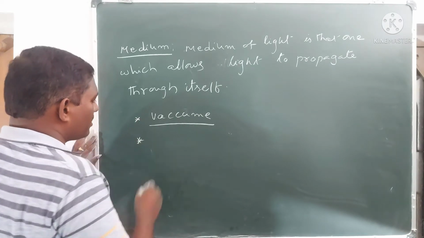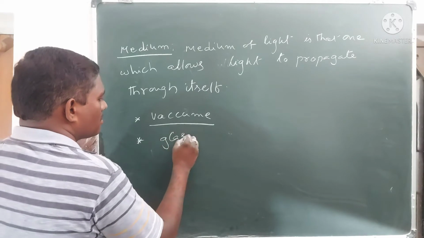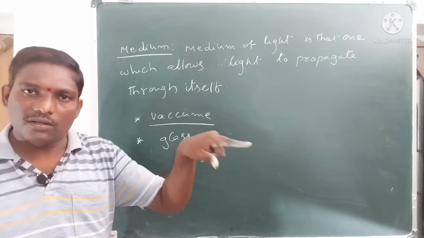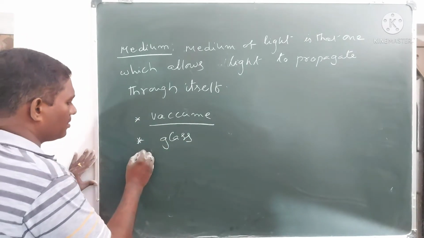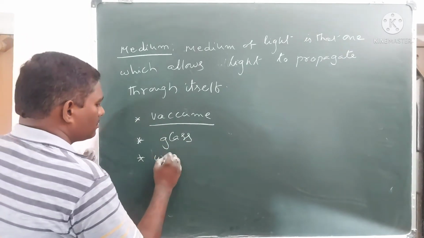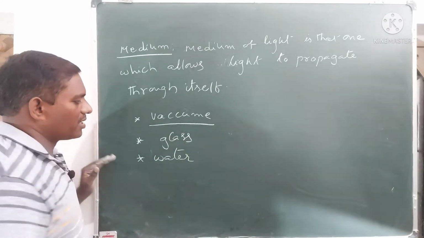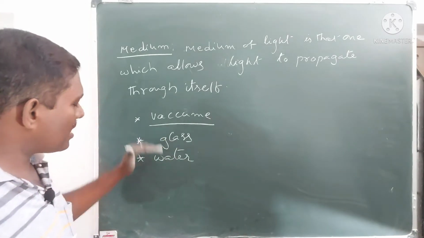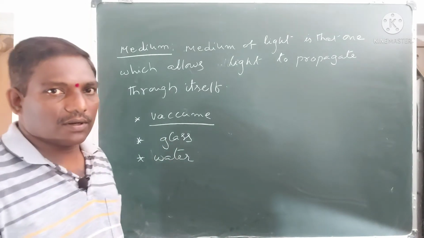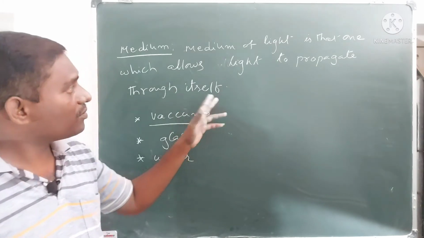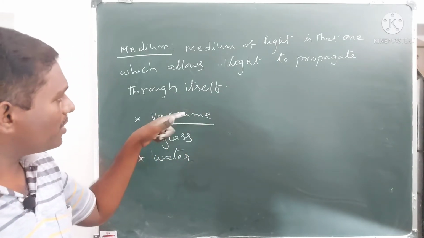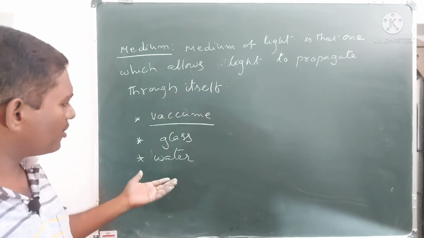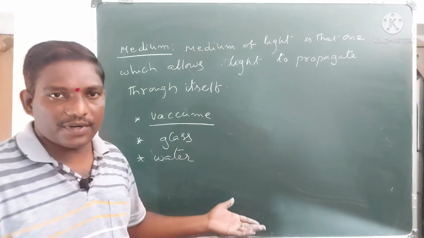Another example we can write is glass. Glass is also a medium for light. Through the glass also light can travel. And third one, water. Through the water also light can travel. So these are the examples of mediums. Medium is that which allows the light ray to propagate through itself. So vacuum, glass, water, all these are mediums.